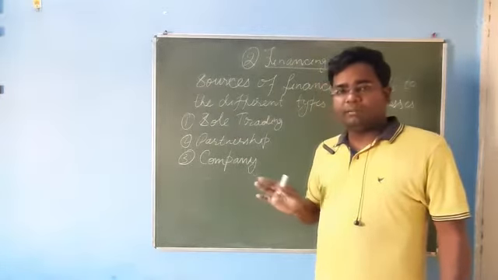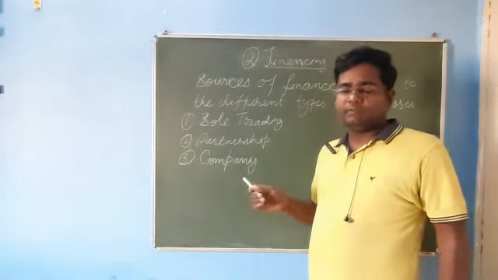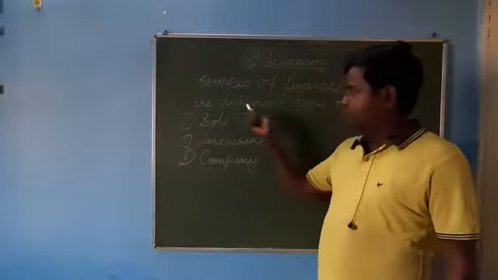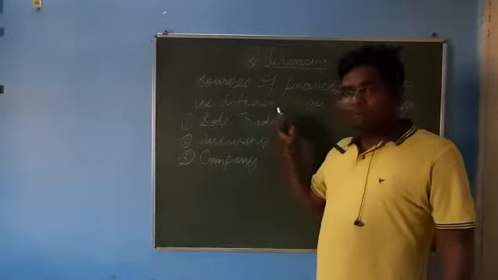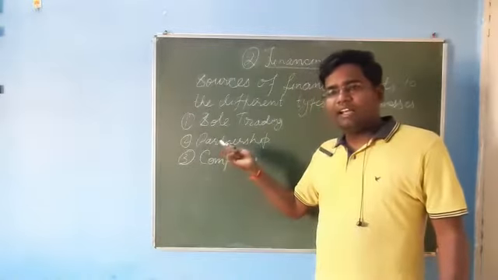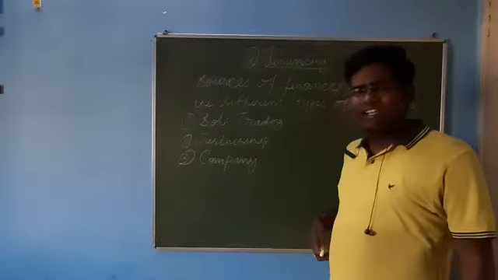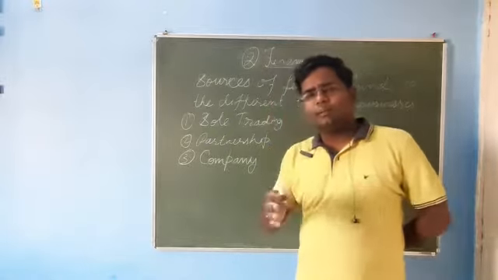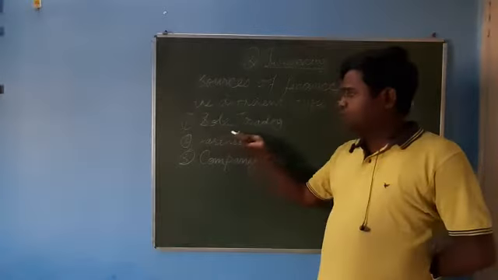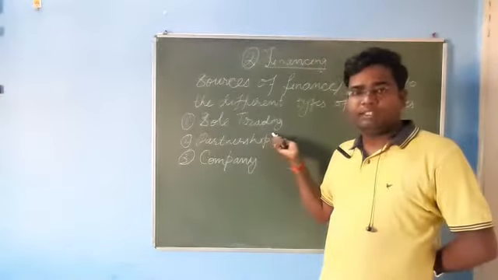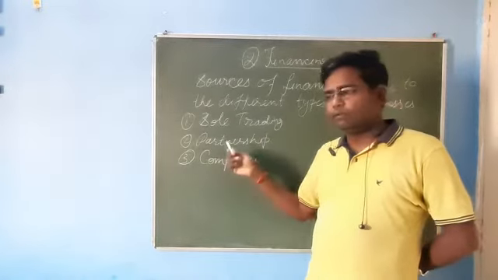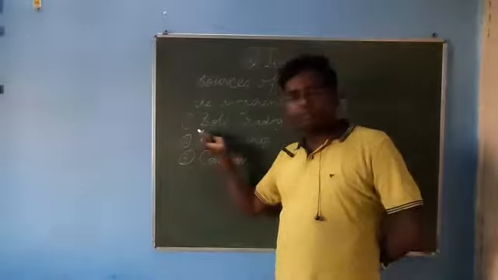If he is not able to manage the funds, then it is very difficult to arrange the funds for the sole trader. A sole trader has a limited source of funds, and up to some extent they can take help of their family members or friends too. But all will be related to the owner only, because nobody else is there to plan, to execute, or to do anything for that. So this is clear, first point.